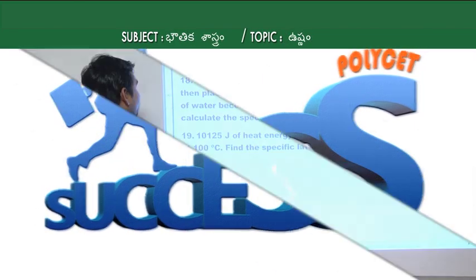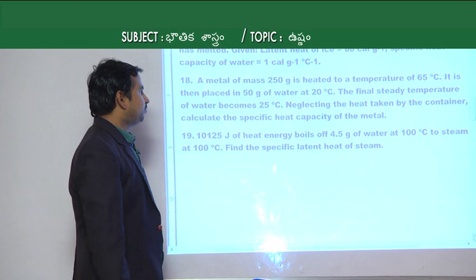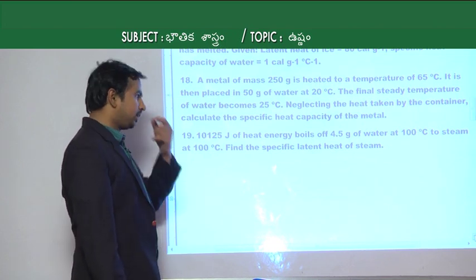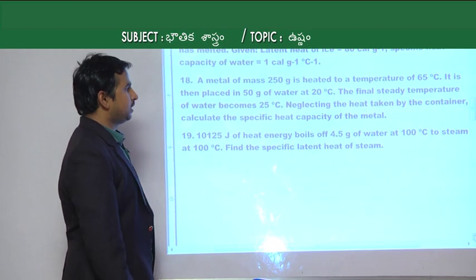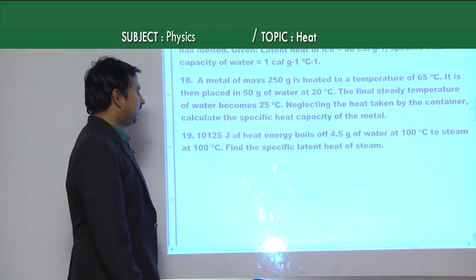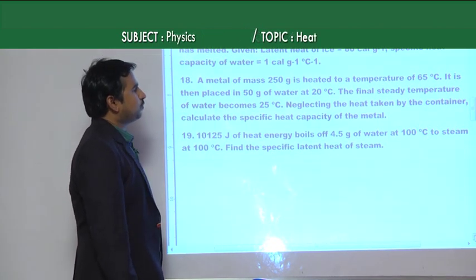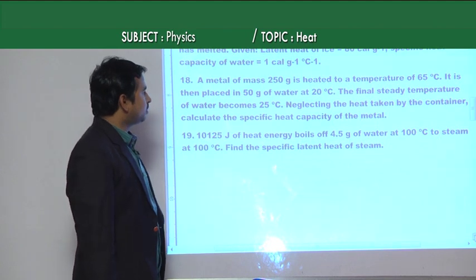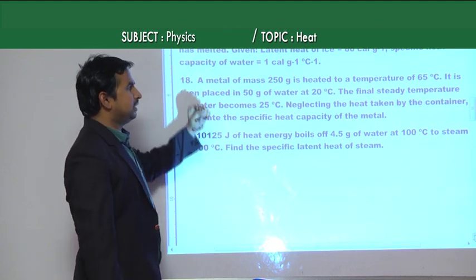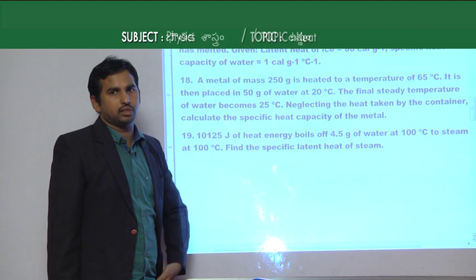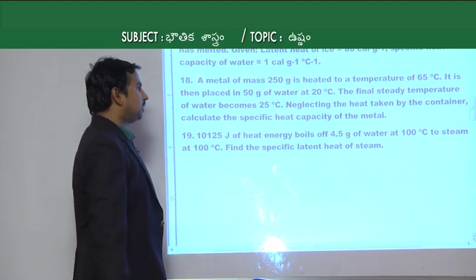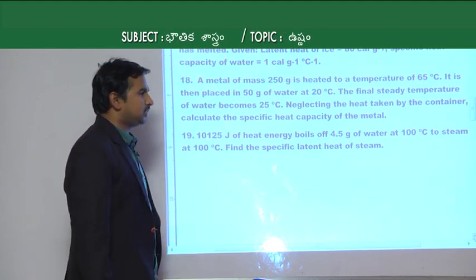Okay. If you see the next one, the 18th one: a metal of mass 250 grams is heated to a temperature of 65 degrees Celsius. After heating, it is placed in 50 grams of water at 20 degrees Celsius. So this metal at 65 degrees Celsius is taken as the hot body, and the 50 grams of water at 20 degrees Celsius is taken as the cold body.